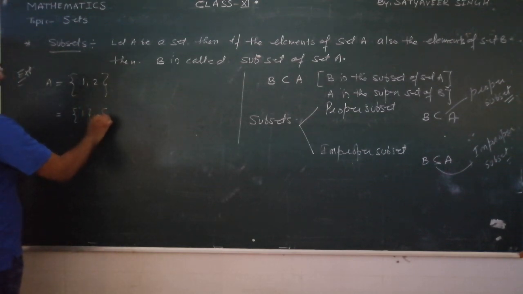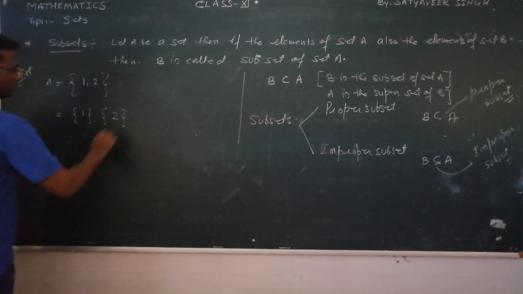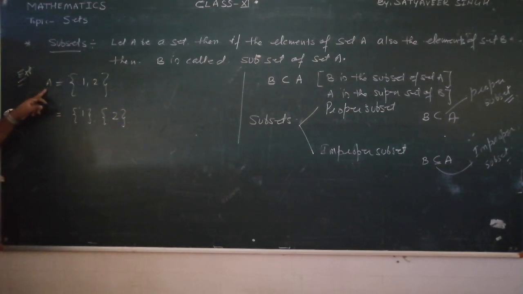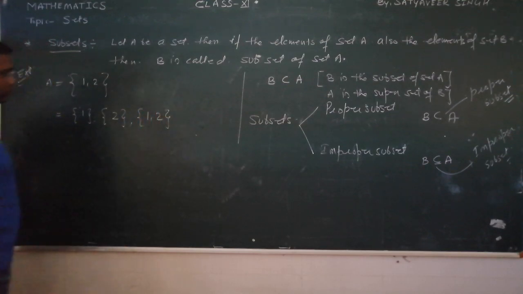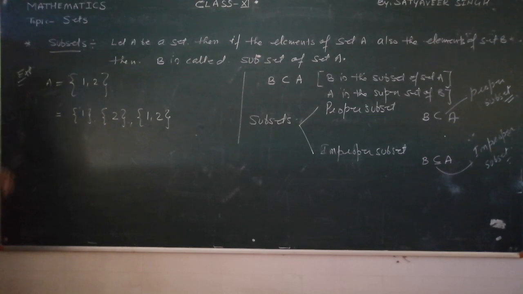At the same time, {2} is also a subset of set A. A set having both elements 1 and 2 is also a subset of set A. At the same time, there is the empty set, the null set, which is also a subset of set A, because the empty set is a subset of all sets.